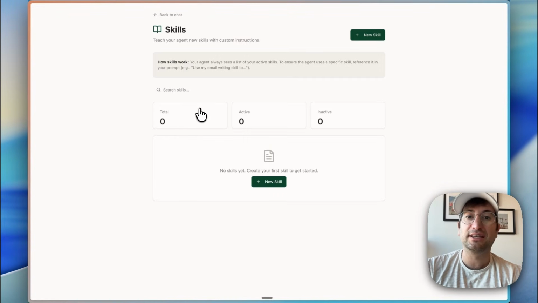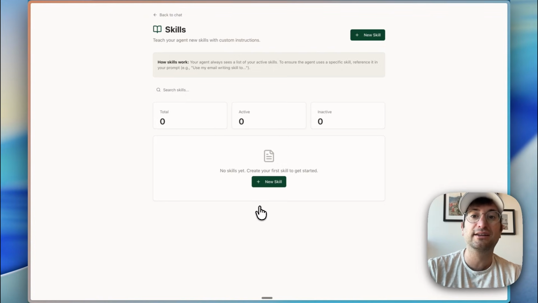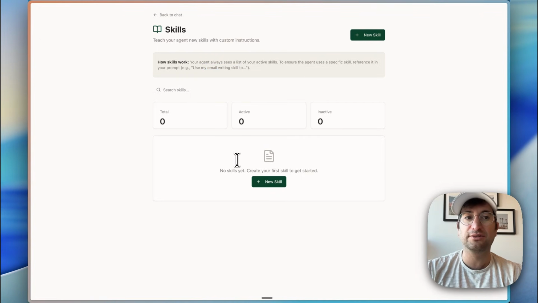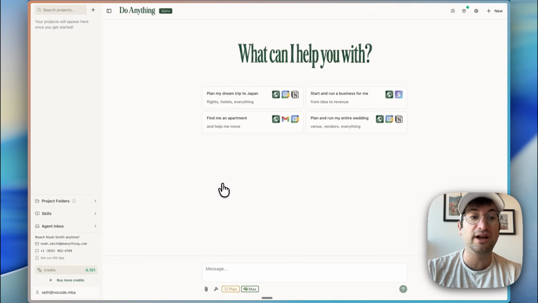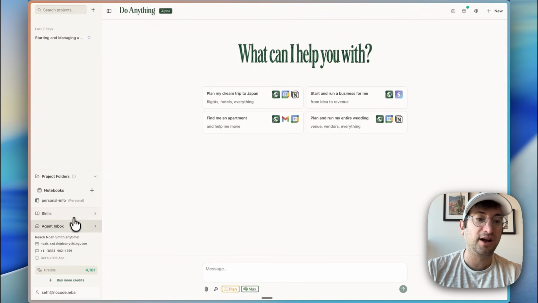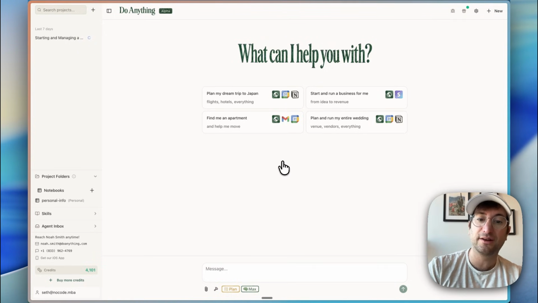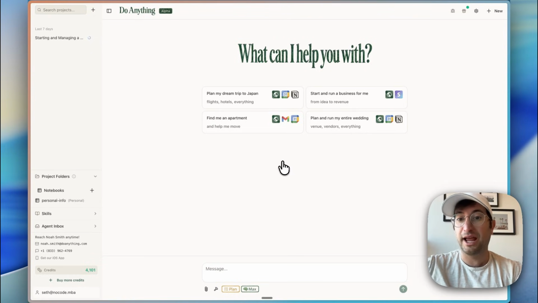They also have something called skills. So this is similar to Claude Code, the way Claude has skills. So you can give it custom instructions and then it'll decide when to use those skills. So you could say, use my email writing skill to write this email, and you can tell it your specific tone, the way that you like to write emails, things like that. You can create folders, which I think is pretty cool for different projects. And then the other thing that's cool about Do Anything is that it'll automatically, basically recursively think through what to do next. So it'll kind of always be working towards your end goal.